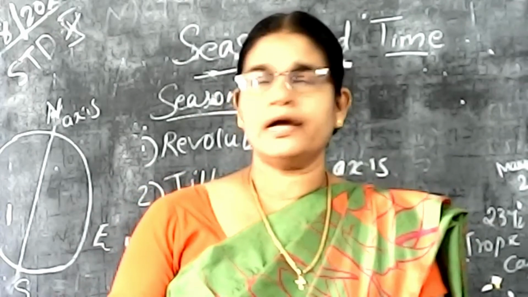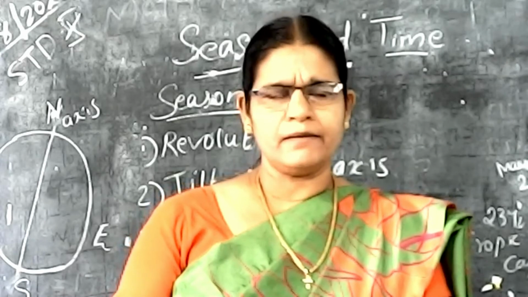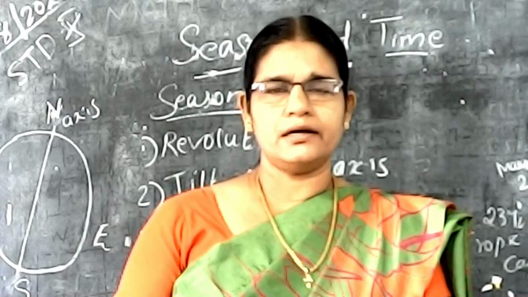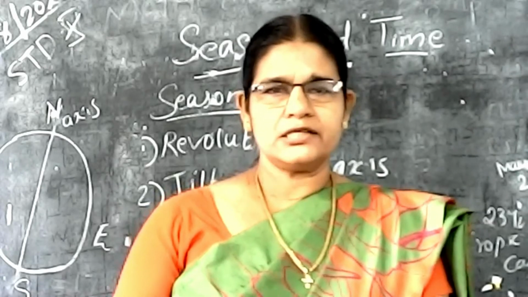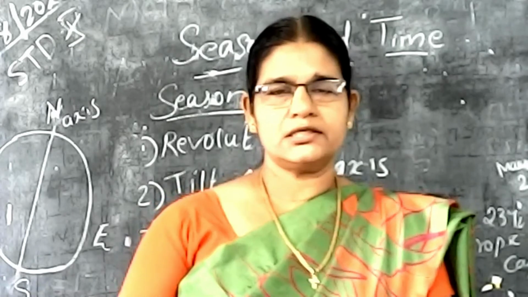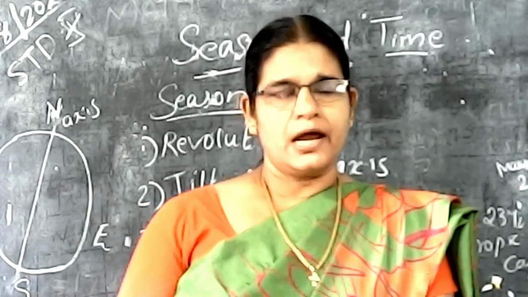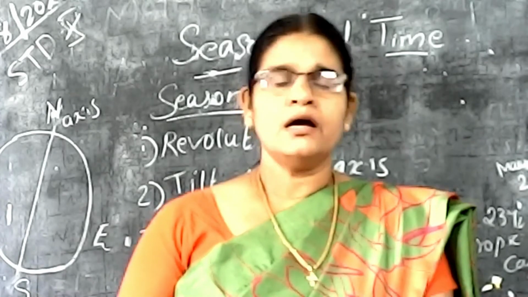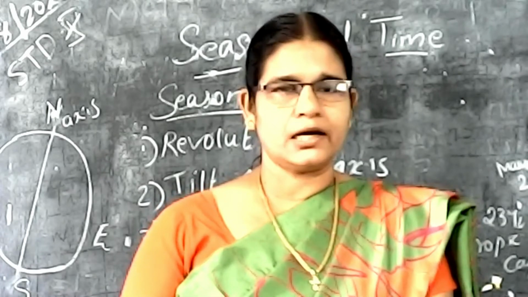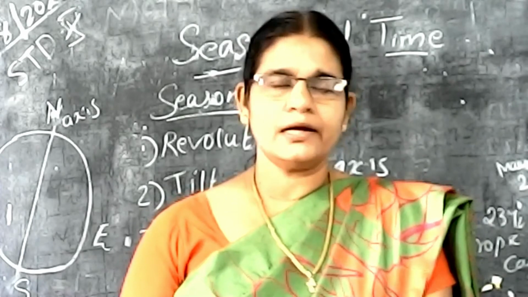Then students, what climate are we experiencing nowadays? The rainy climate. Today is a rainy day, and this time, June, July, August, is the rainy season. Before that was the summer season, and before that the winter season. According to Keralites and Indians, we know only three seasons: summer, winter, and the rainy season.